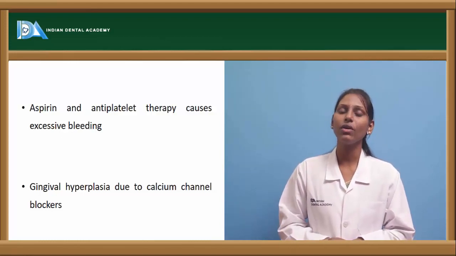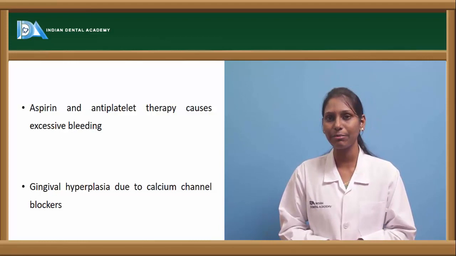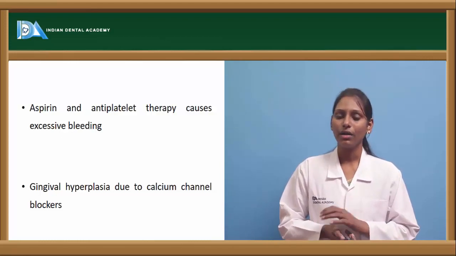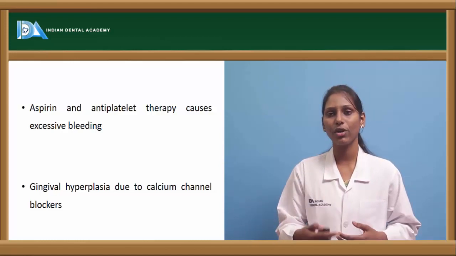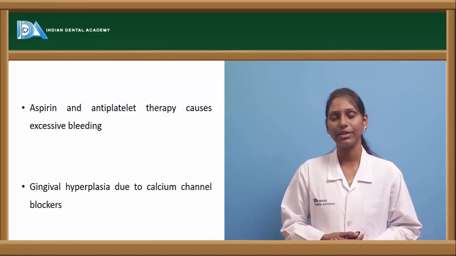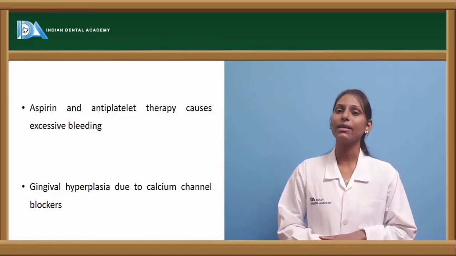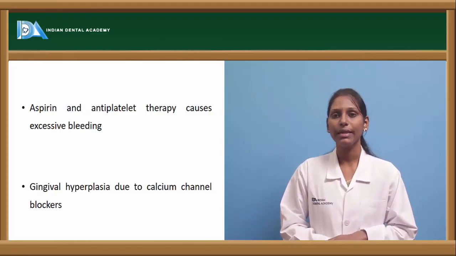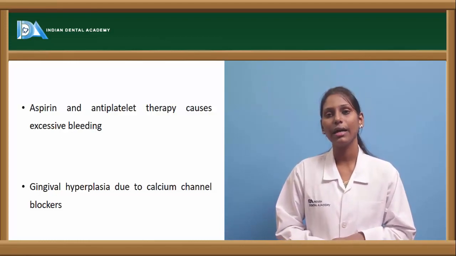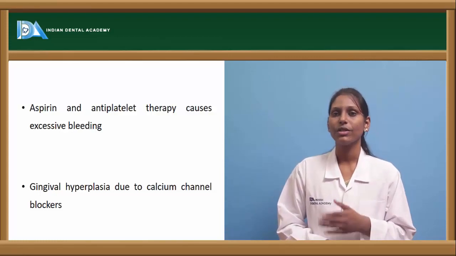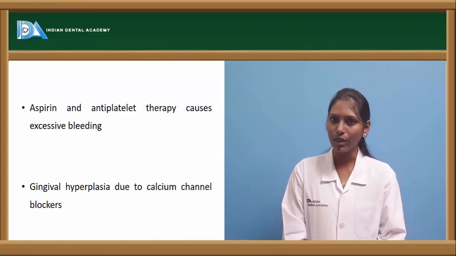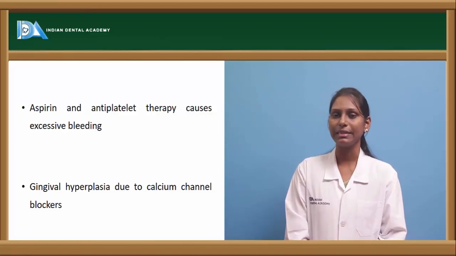However, always be ready with local styptics and anticipate bleeding, so that you will be ready with all the precautions to minimize bleeding. If the INR is high, refer the patient to the physician, and the patient is advised to stop the drug if needed, based on the physician's approval, if the INR is greater than 3.